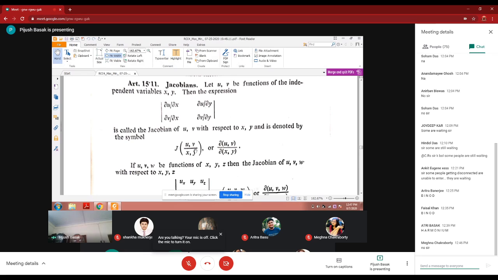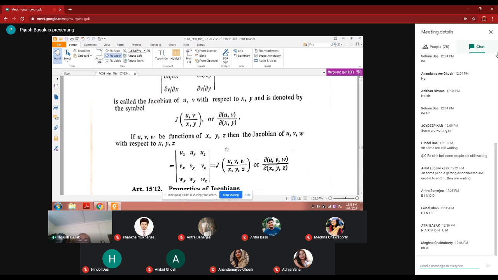It is short in writing. If you write so many terms, then other than this you can write J, or you can write this way also. Some authors have just written like this: del u, v by del x, y. It means this Jacobian, right?